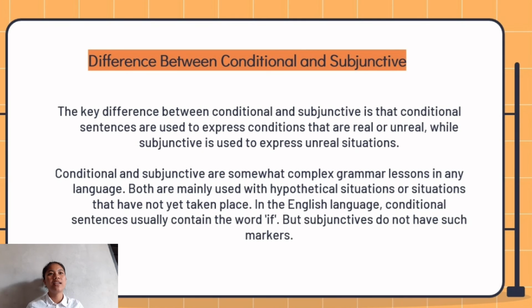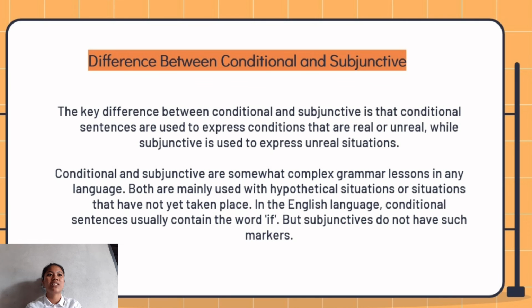Okay, and then the last one is the difference between conditional and subjunctive. Conditional and subjunctive are similar, like she is talking about the future, but not really the future, just dreaming, something not yet in the future, like a possibility.